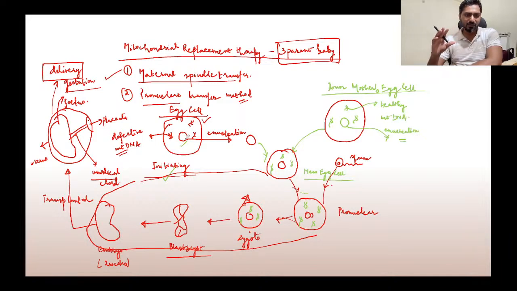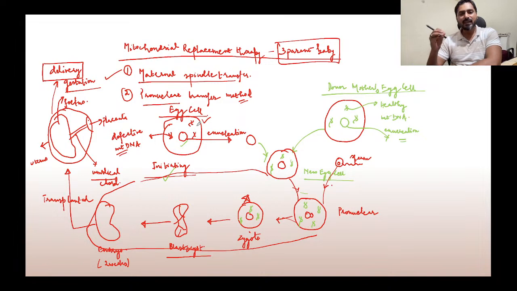So, we are doing the first method, that is the maternal spindle transfer method. Are you all able to understand this? See, the first concept here is that you must understand that if there is a defect in the mitochondria of the mother, then there is a high probability that it will get passed on to the offspring or the child.